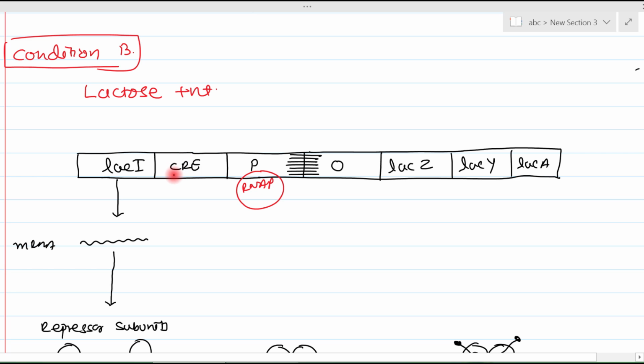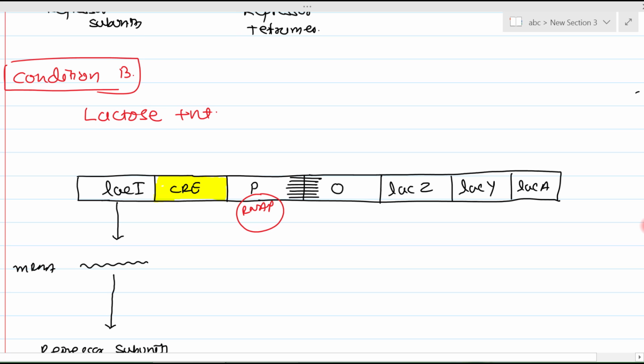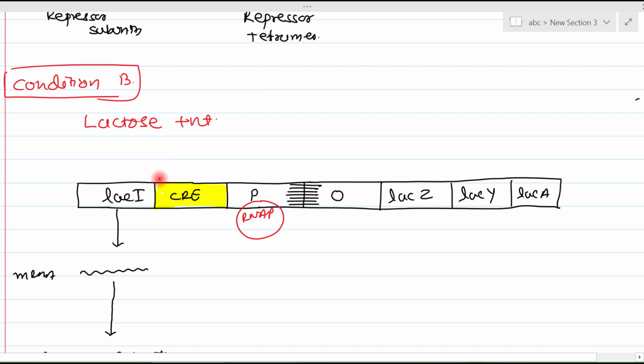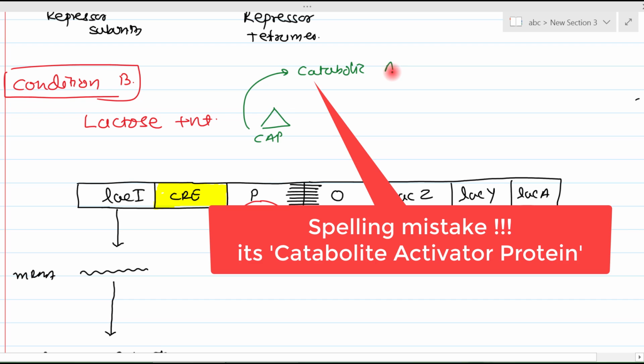The second requirement is related with this CRE region. This CRE region is very, very important. Why? Because this CRE region needs two things. One thing is CAP. The full form of this CAP is the catabolite activator protein.